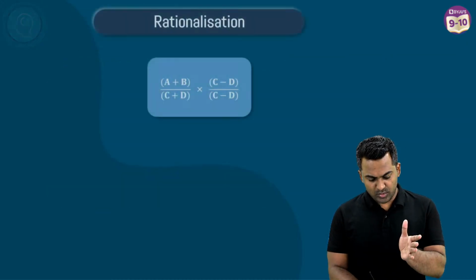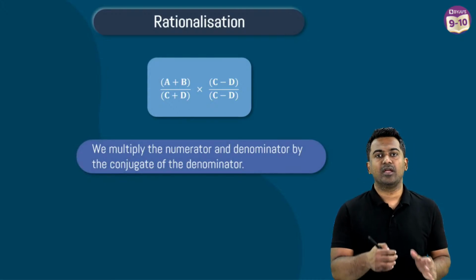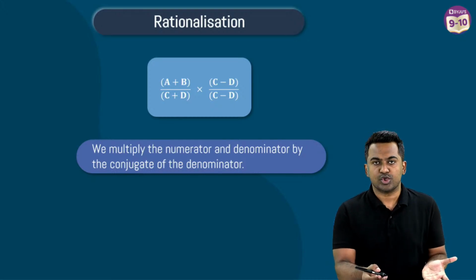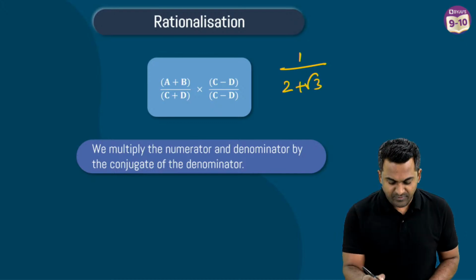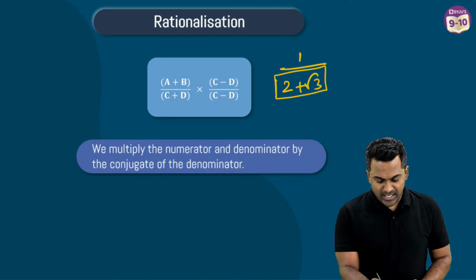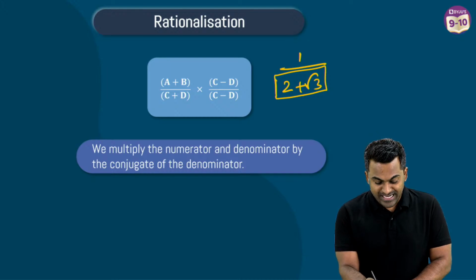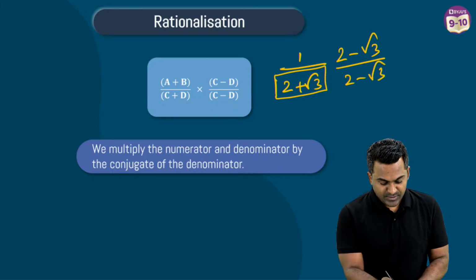Now we are coming to the very important topic of rationalization. Rationalization simply means you are making an irrational number into a rational number by multiplying it with the conjugate. What does conjugate mean? Let's suppose you have 1 divided by 2 plus root 3. You have to make this into a rational number, so you multiply and divide by its conjugate. The conjugate is going to be 2 minus root 3. As you said, for c plus d, the conjugate will be c minus d.